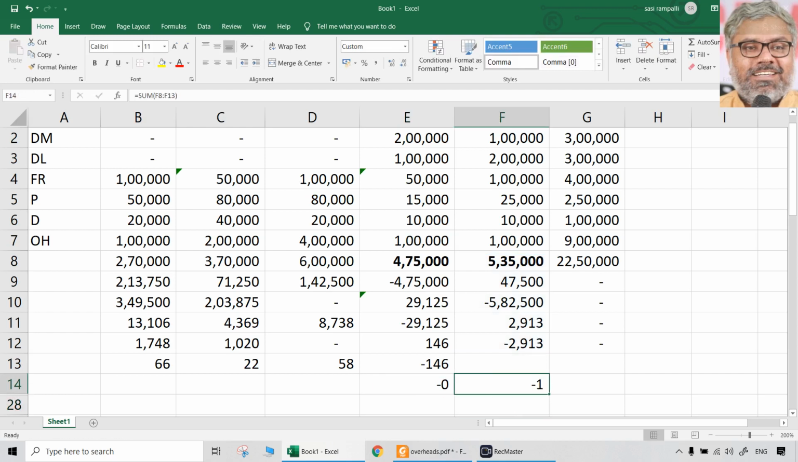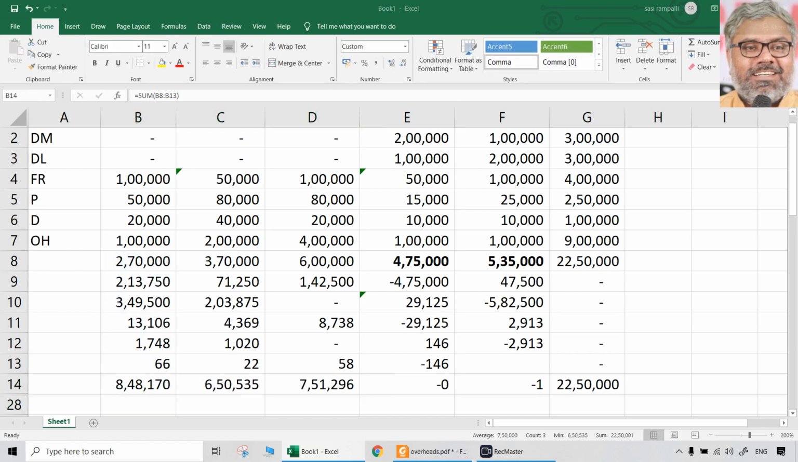Small numbers, no problem, don't worry. So the total of all this being 0 or 1 is not a problem. In the same way, the total here is 0. What is the total here? Let us take that. So that is the total now.